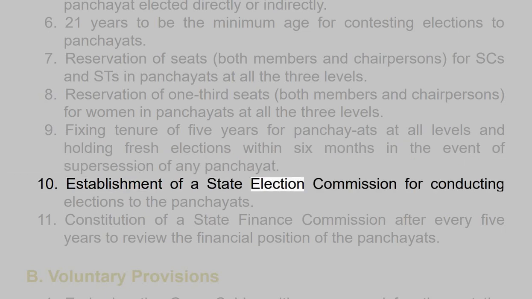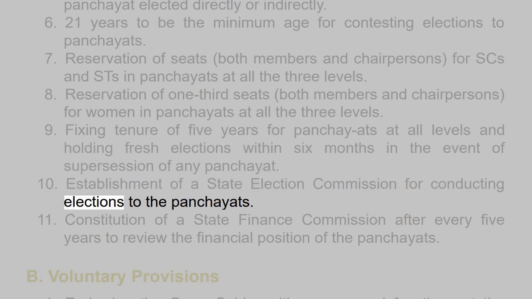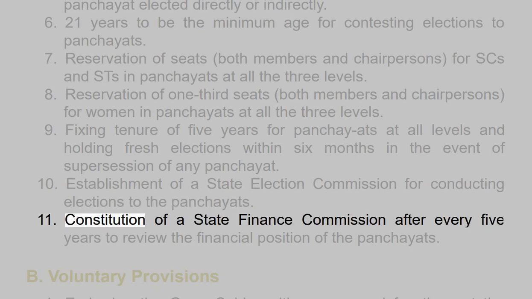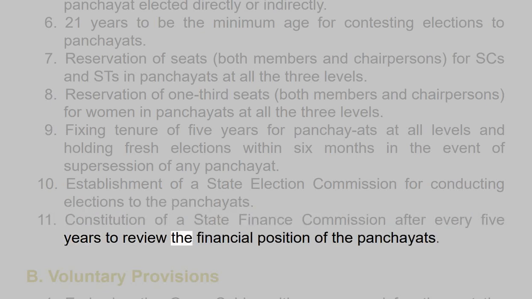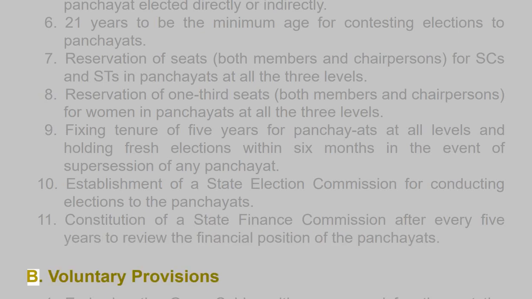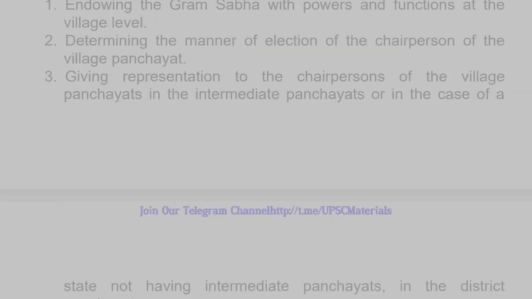10. Establishment of a state election commission for conducting elections to the panchayats. 11. Constitution of a state finance commission after every 5 years to review the financial position of the panchayats. B. Voluntary provisions. 1. Endowing the Gram Sabha with powers and functions at the village level. 2. Determining the manner of election of the chairperson of the village panchayat.